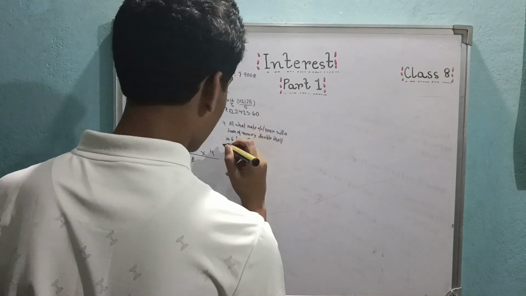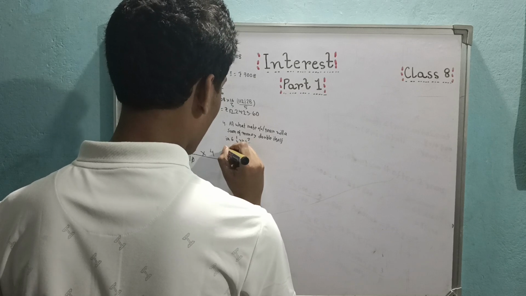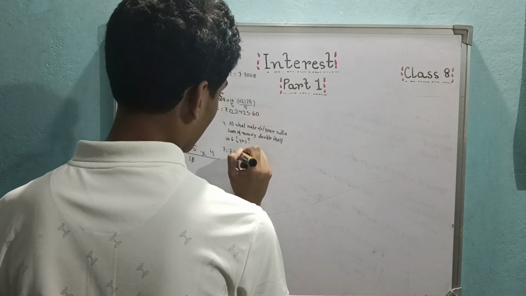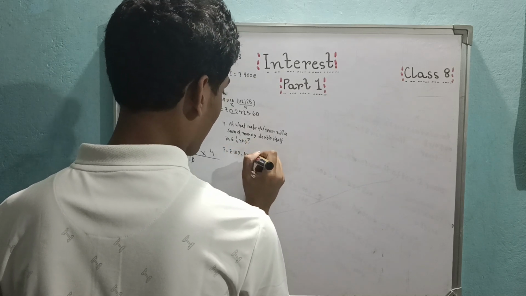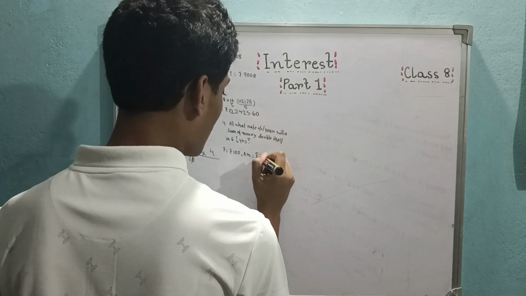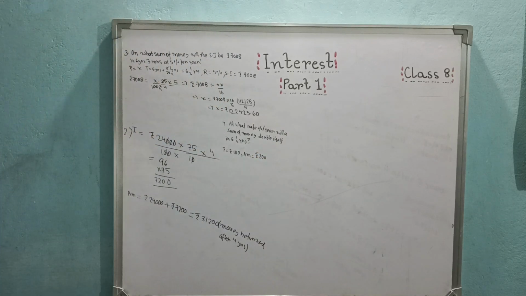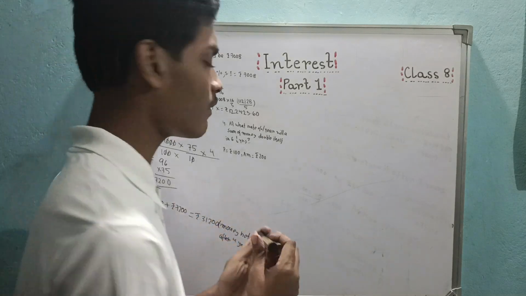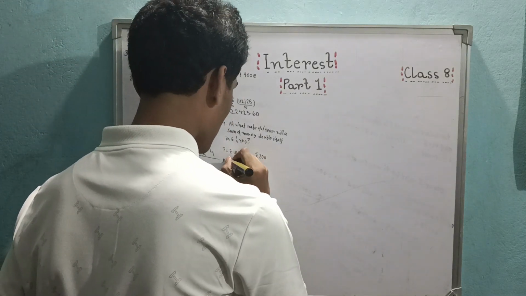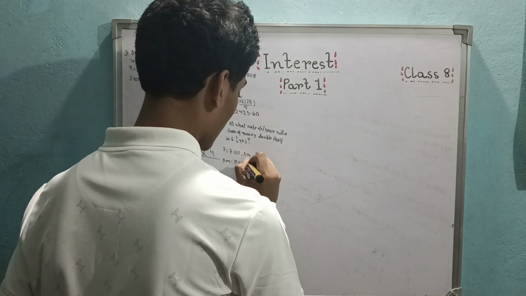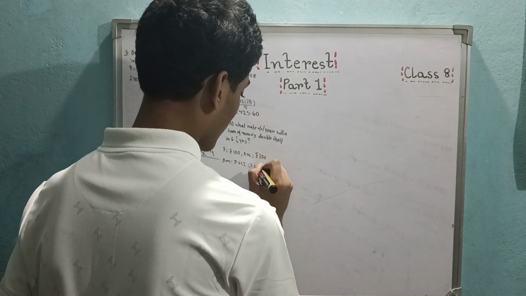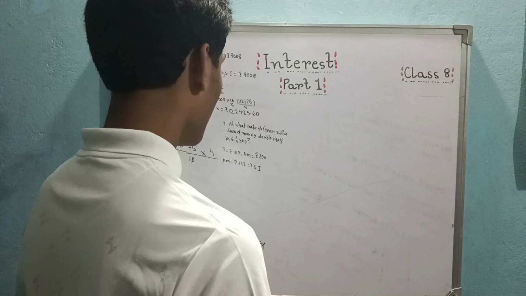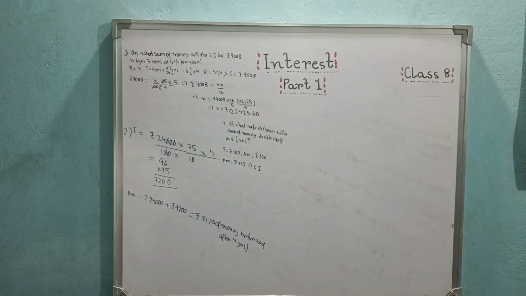So if you take the sum of money as 100, let P equal rupees 100, then the amount will be double itself, 200. Now we have a formula that amount equal to principal plus SI, right? Or SI will be amount minus principal.